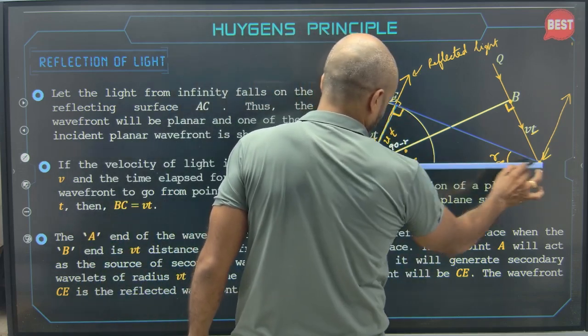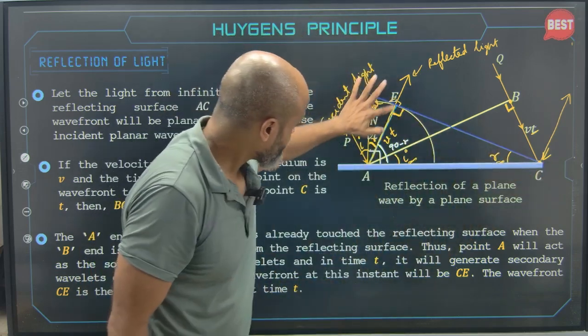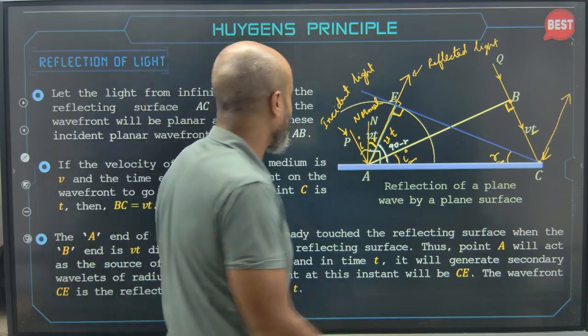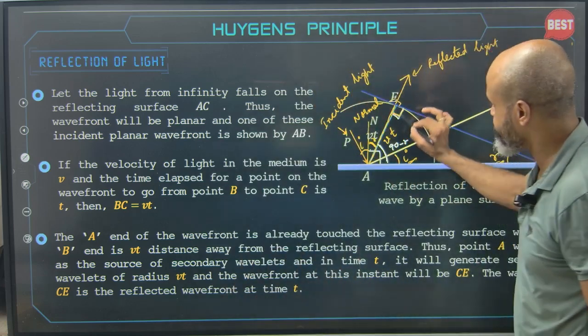Now take this triangle. In this triangle, the ray and the wavefront are perpendicular to each other, so that is basically making an angle of 90 degrees.